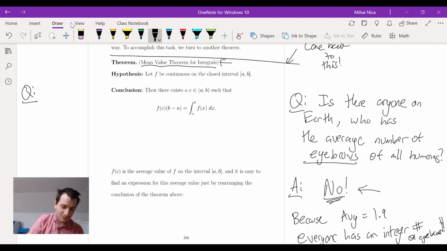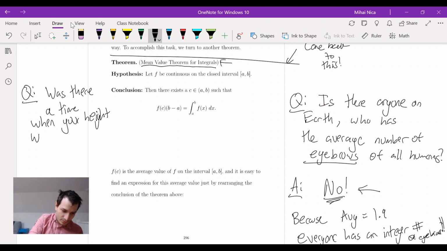Question. Take all of the heights you have ever been in your whole life. Like when you were a little baby, you were maybe this tall, and then you grew up. So now you're much taller. So you had different heights at different times in your life. So there's some average height, your average height over your entire life. Question: was there a time when your height was equal to your lifetime average height?